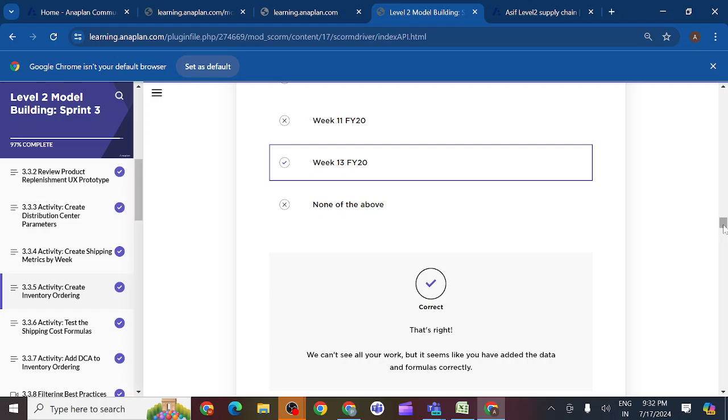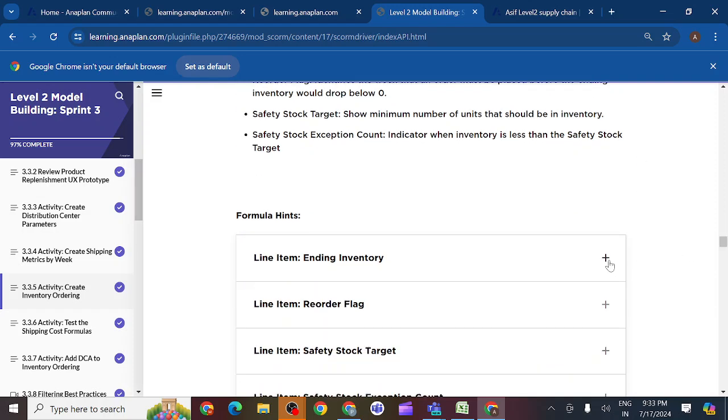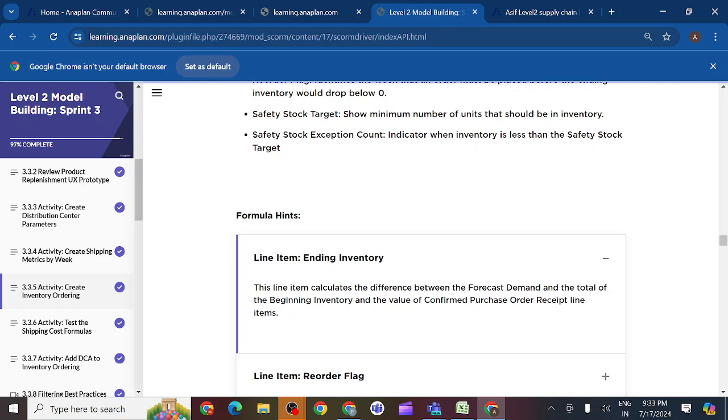And what is our next section? D section. You can see the remaining line items: ending inventory, reorder flag, safety stock target, and safety stock exception count. So we have these 4 line items here. And show ending inventory. How should we get the ending inventory? They will provide some hints here. This line item calculates the difference between the forecast demand and the total of beginning inventory and value of confirmed purchase order receipt line items.